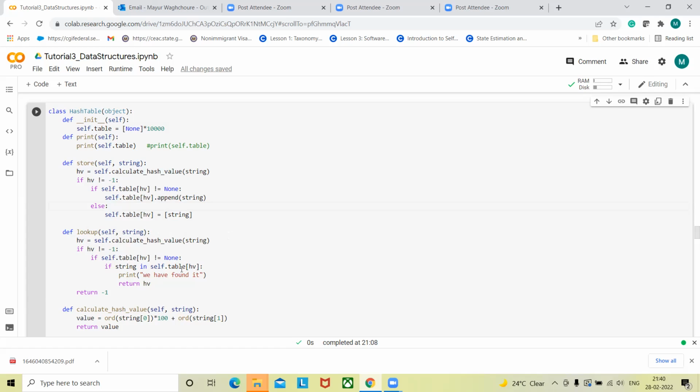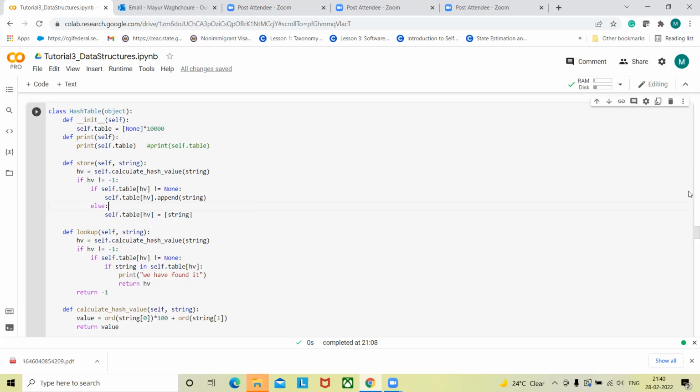I will check all the elements inside that particular bucket, because, as I was saying, I have created a bucket over there. There is one more list at that particular location, and I can even implement a hash function within a hash function. So I will check for the string in that entire bucket, and whenever it's there, I will print that we have found it. Whatever string I have provided as input, which has a hash value over there, if it's there, it will say we have found it. Otherwise it will say -1, there is nothing.